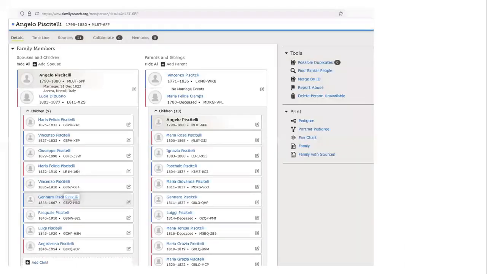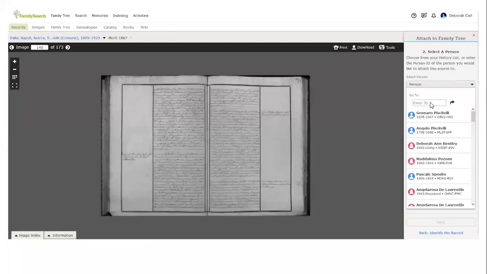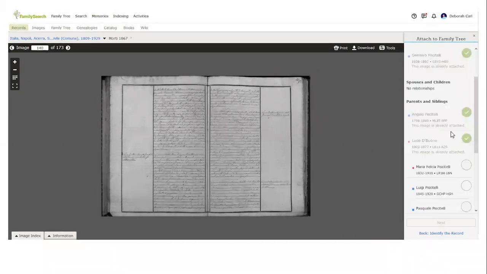If you don't have that person in your recents, you can go back to where he is. You click on his ID number, and his copy ID will pop up here. You just click on that, and that will go in memory, and you can go back to this enter ID and you can paste it in there and click the arrow. And then you will get a list of everybody in his family.